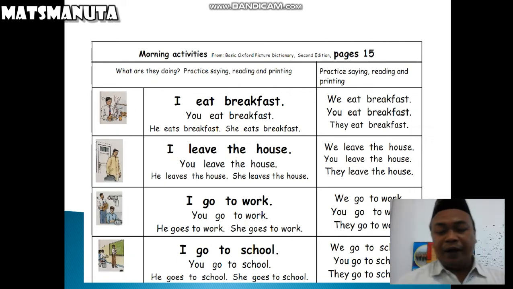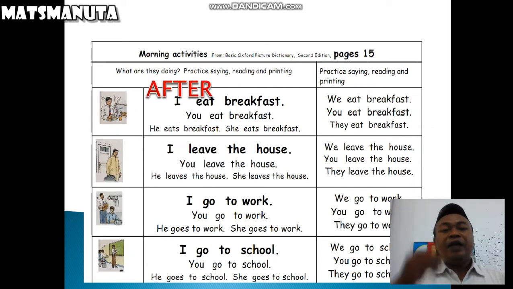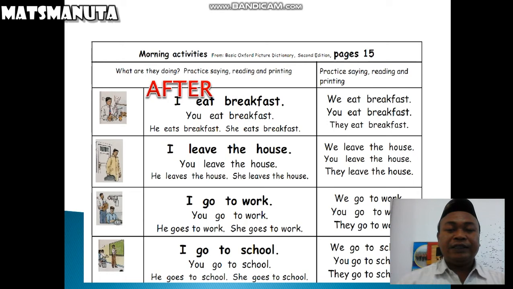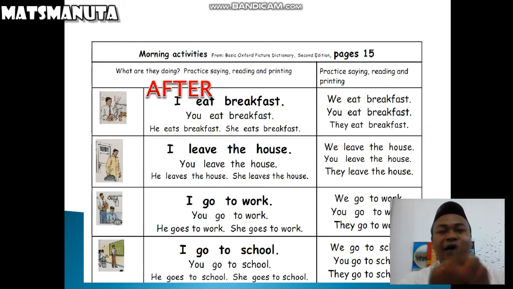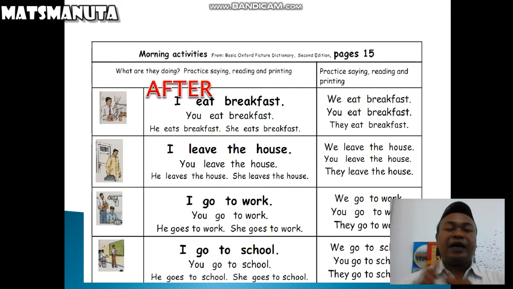Okay, now let's combine. We use after. For example, after I eat breakfast, I leave the house. After you eat breakfast, you leave the house. After he eats breakfast, he leaves the house. After she eats breakfast, she leaves the house. That is, we combine one sentence and another sentence. We use after.